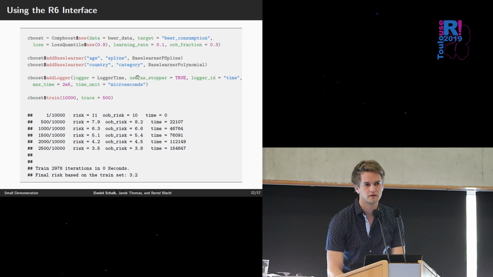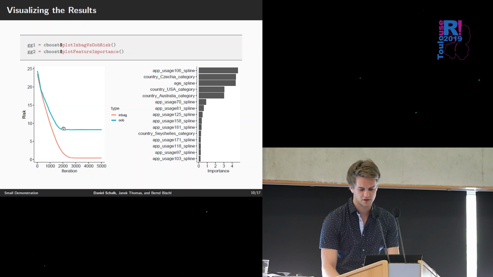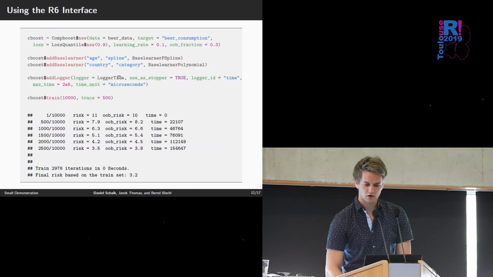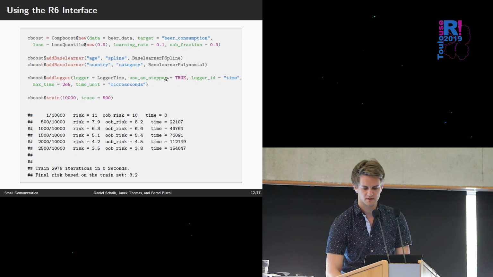add logger and stopper, because we also want to do early stopping. So maybe we want our model to automatically stop here at 2000 iterations, because the risk doesn't improve that much here. And we can also add a logger. In this case, we use a time logger, and we say we want to train the model just 200,000 microseconds, and we want to use this as stopper. So after this 200,000 microseconds, the model breaks, and we have just trained about 3,000 iterations.